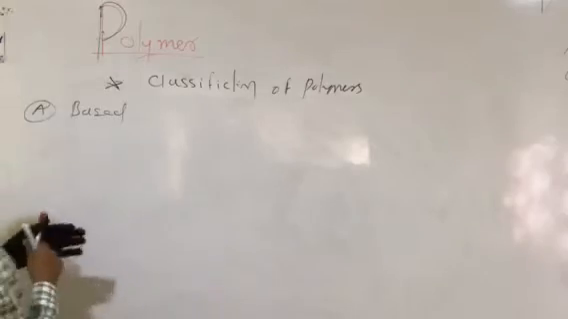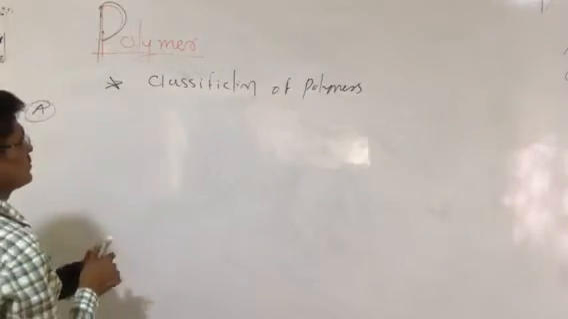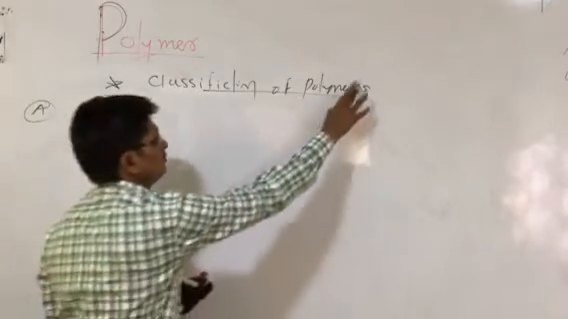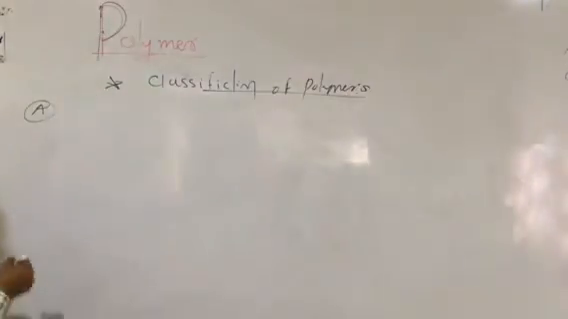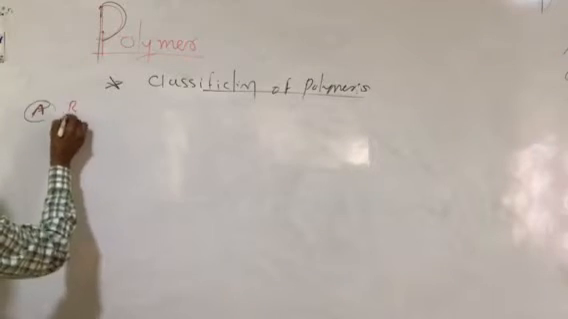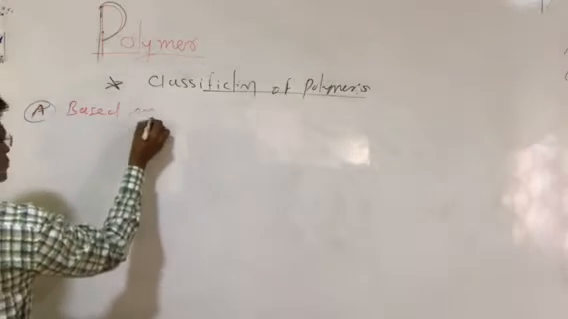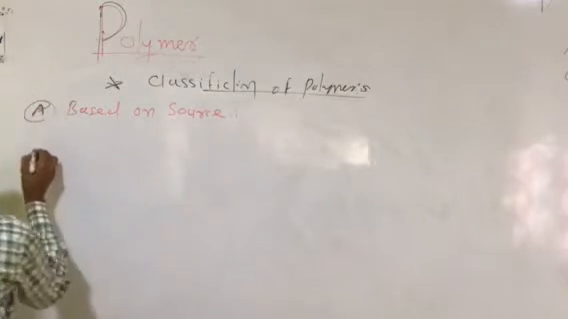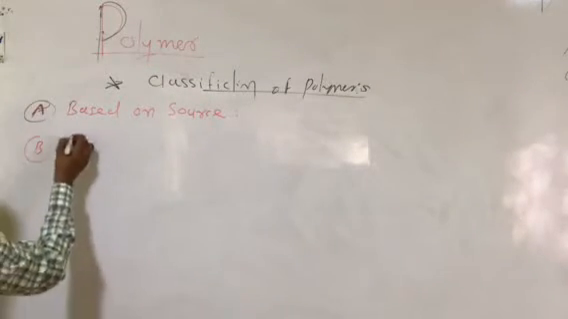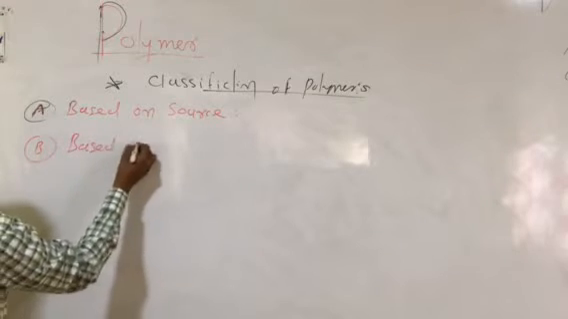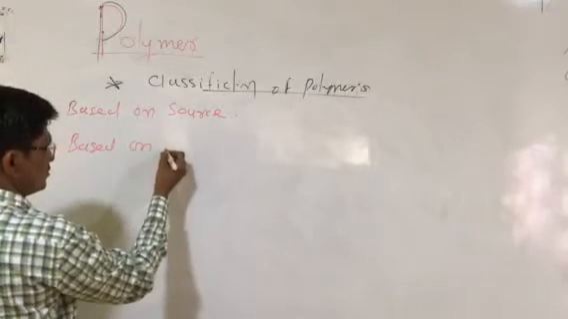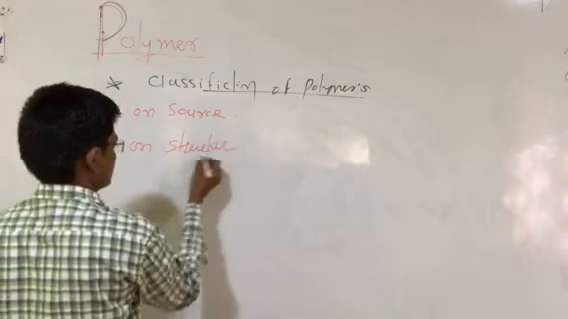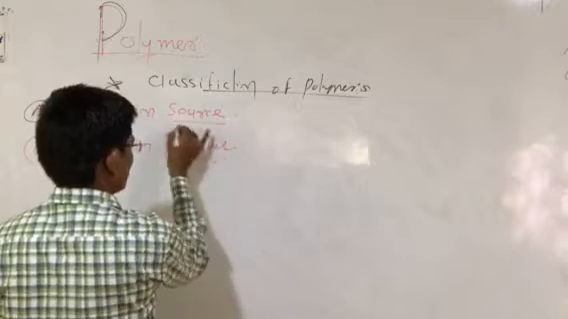Again, write this in bar syntax. This is based on the classification of polymers, classification of polymers based on source. So the next classification, that is the second one, is based on structure, meaning according to structure, according to source.